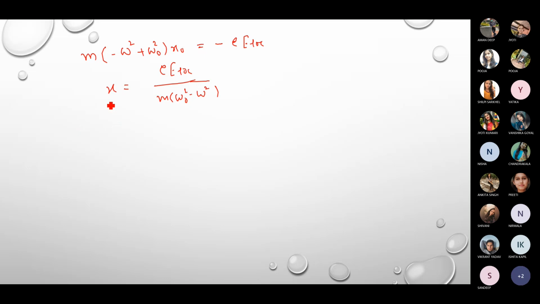And so if this is the displacement in the electron, see initially without applying the electric field, let's say the electron was vibrating here. So after applying the electric field, this is the displacement which is taking place. So this x is equal to, minus sign is also there, minus e local divided by m (omega naught square minus omega square).